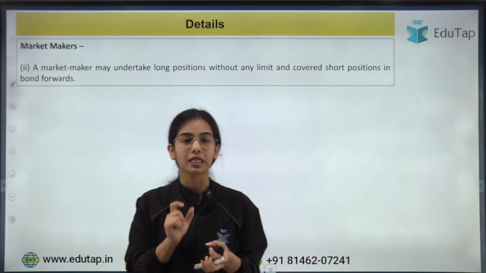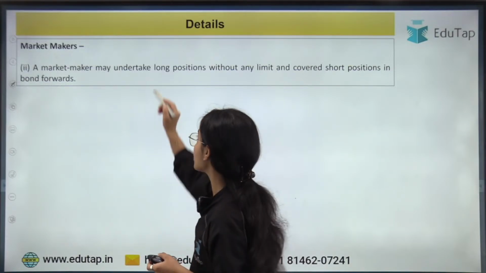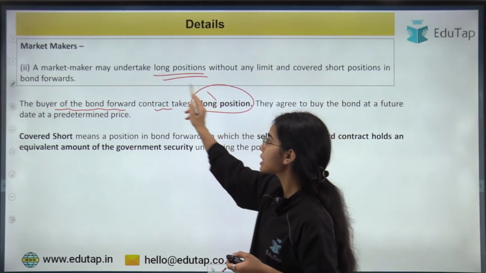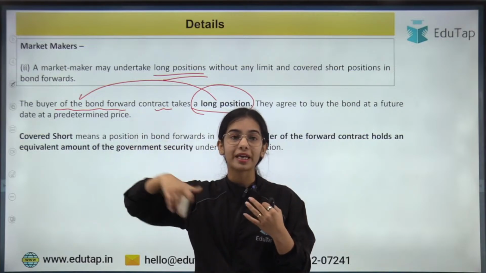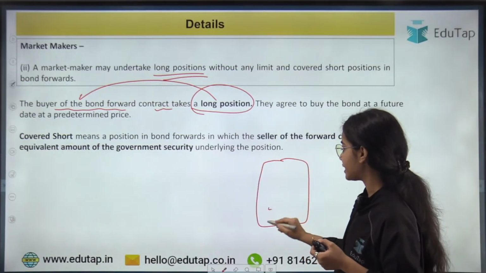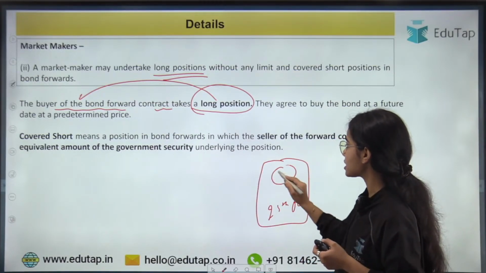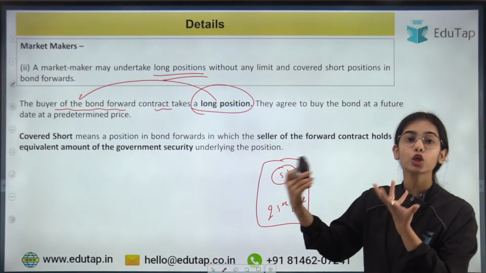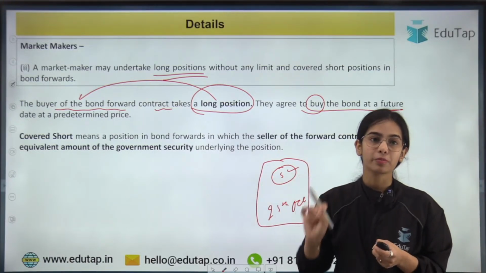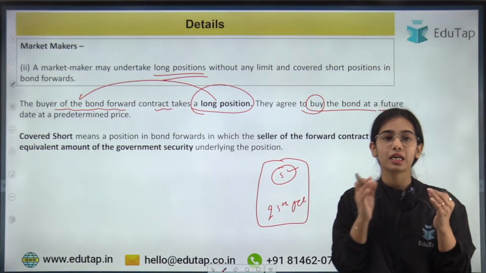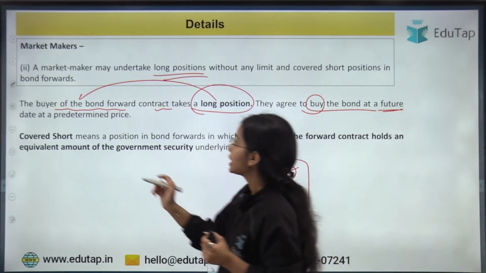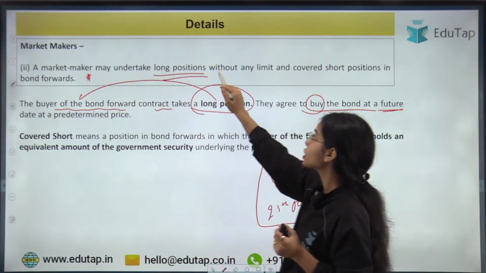Next point about the market maker is that a market maker may undertake long positions. The buyer of the bond forward contract takes a long position because they are going to buy the bond in the future. So they are deciding that on 25th October they will buy this 5-year government security. The buyers agree to buy the bond at a future date at a determined price. So whoever is agreeing to buy the bond on a future date in the forward contract is taking the long position. Now, market makers may undertake long positions without any limit.